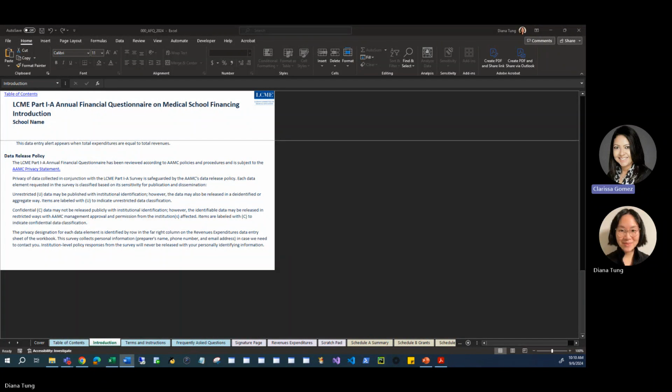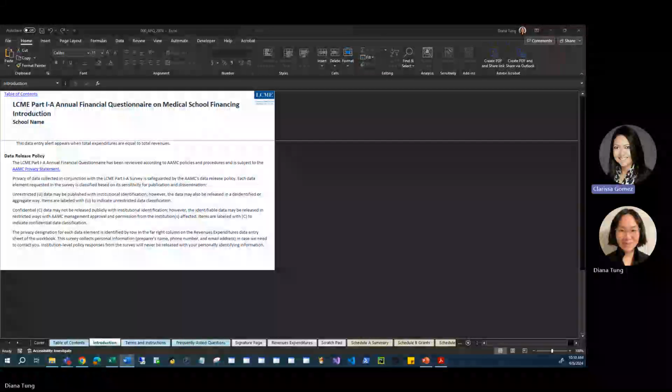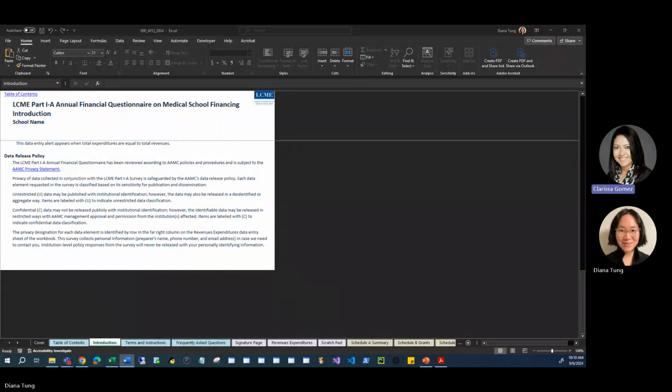That said, it is important to note that while these data elements can be released, we do not necessarily have to release them. Our priority is to carefully evaluate all data requests to ensure that your data will not be used in a way that is harmful to your medical school. We take the privacy of your data very seriously here at the AAMC. We do not view the data collected in this survey as being our own data, but rather we view the data as being yours and for which we are the stewards.